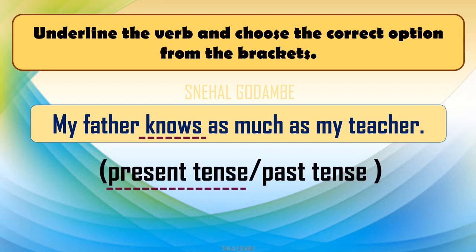Now you know the answer, it is in present tense because the past tense of the word or verb know is knew. But here you have seen that there is S with know. So as you know, we have learned the rule about it, that when the person or the subject is in third person singular, then we put S with the main verb. So here the tense of this verb is present tense. So that was the A part of the activity. Now we will go to the B part.